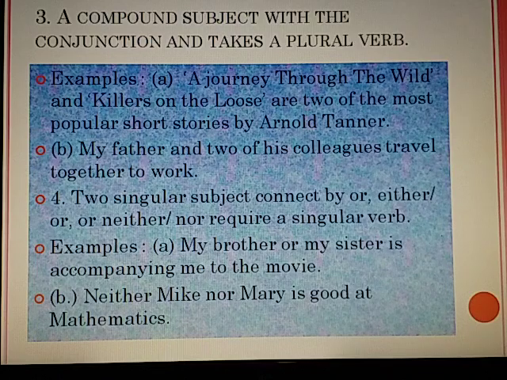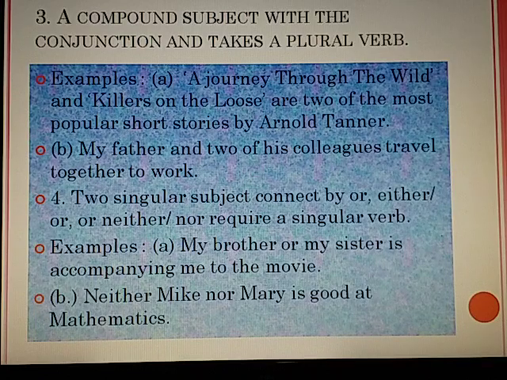A compound subject with the conjunction and takes a plural verb. When two or more singular subjects are joined together, a plural verb is used. Example: A journey through the wild and killers on the loose are two of the most popular short stories by Arnold Tanner. My father and two of his colleagues traveled together to work. Here, two subjects are joined with the conjunction and, so they take a plural verb.